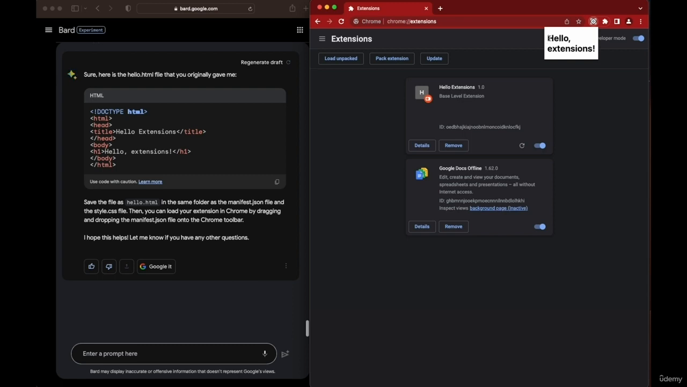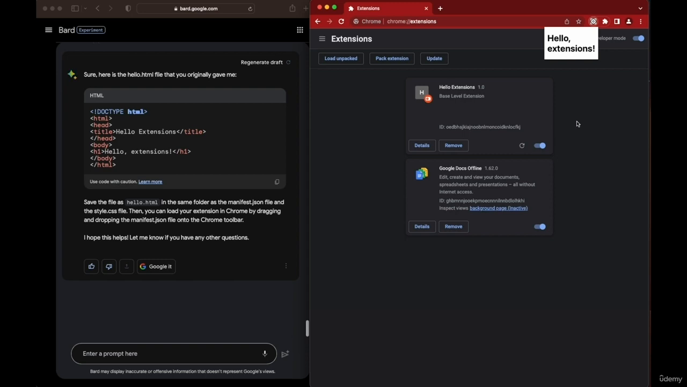As I said, this is no groundbreaking engineering. It is not a product or even a feature, but we did it. We created an extension. When you click on it, it opens up this text with hello extension.